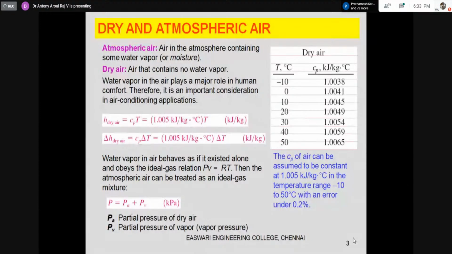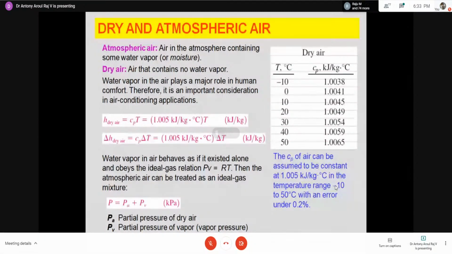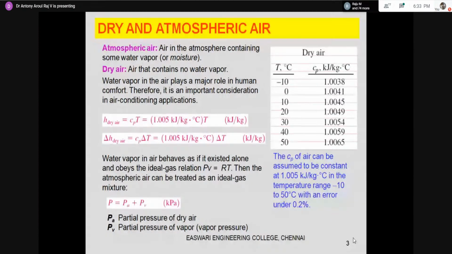But atmospheric air will always contain some amount of water, or moisture. Dry air means no water vapor at all. Atmospheric air contains some amount of water. The small amount of water vapor present in atmospheric air plays an important role in air conditioning. That is what we have to understand.